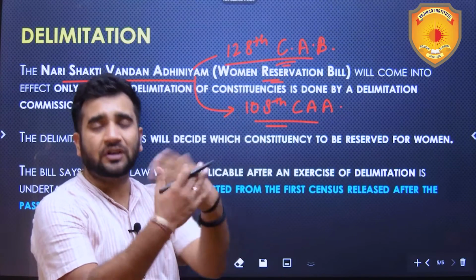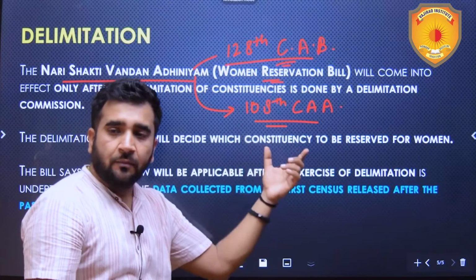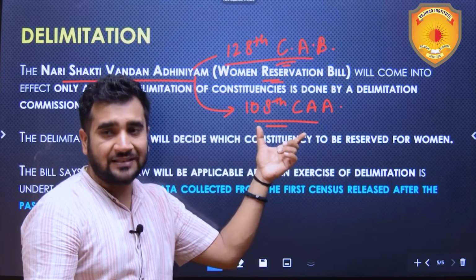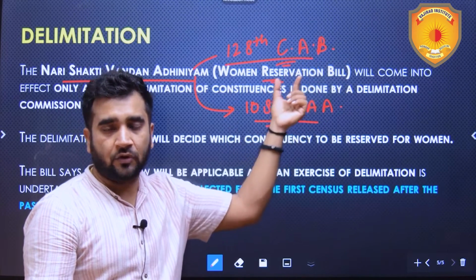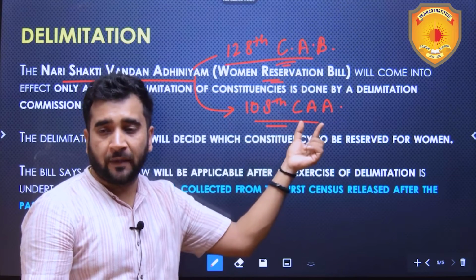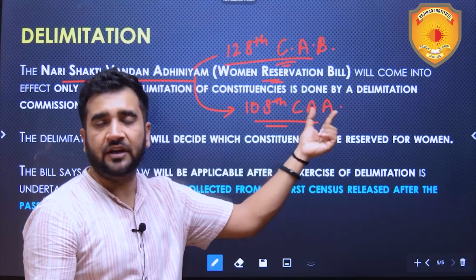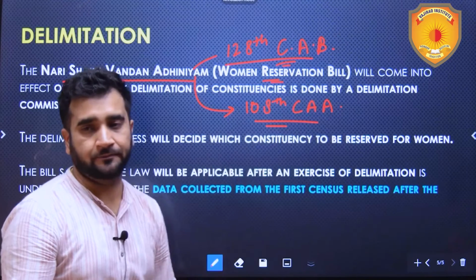Actually, some bills do not get passed, and that is why the number of bills which get passed is less as compared to the bills introduced. Here we have CAB, Constitutional Amendment Bill. If it is passed, it will become an act, that is, the 108th Constitutional Amendment Act it will be.